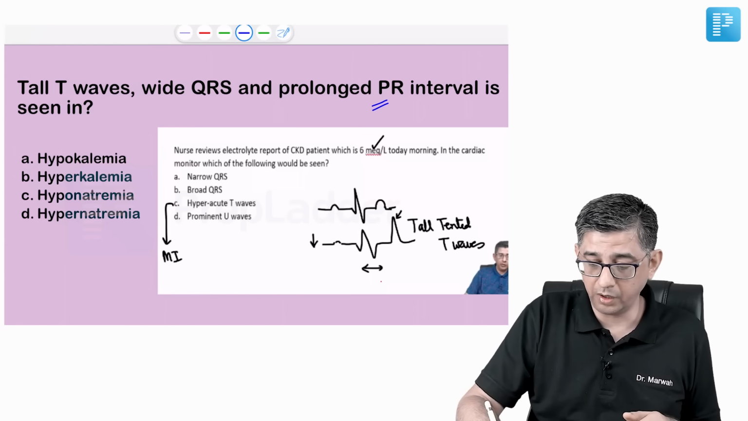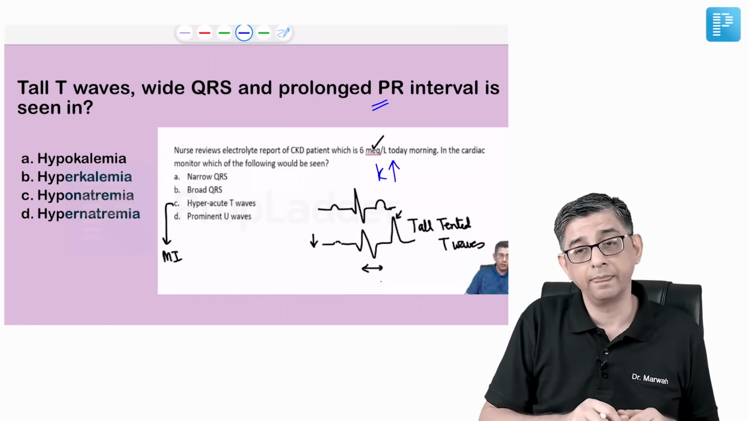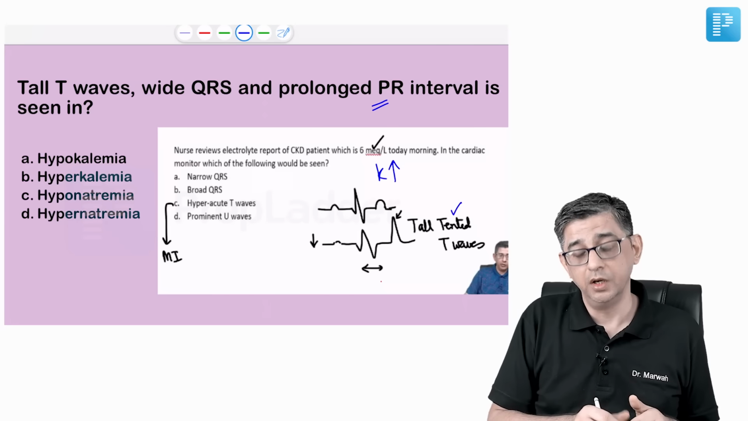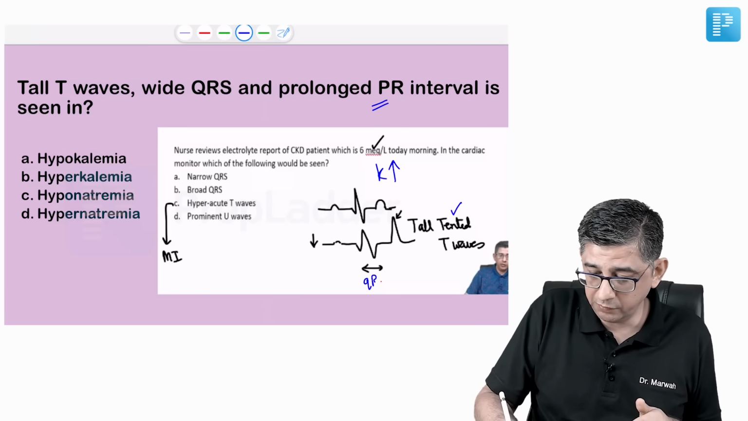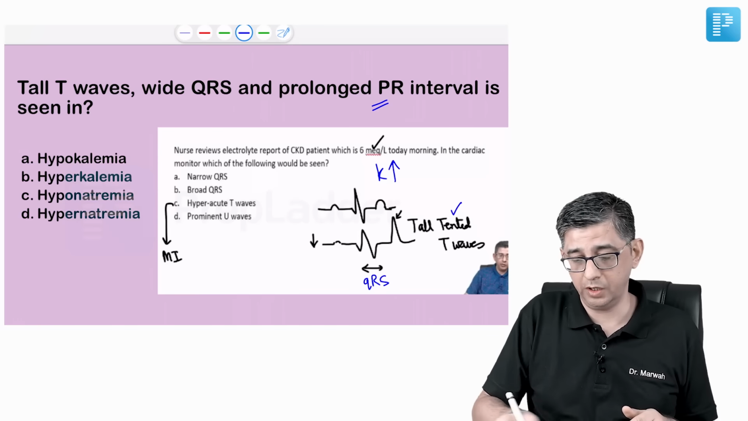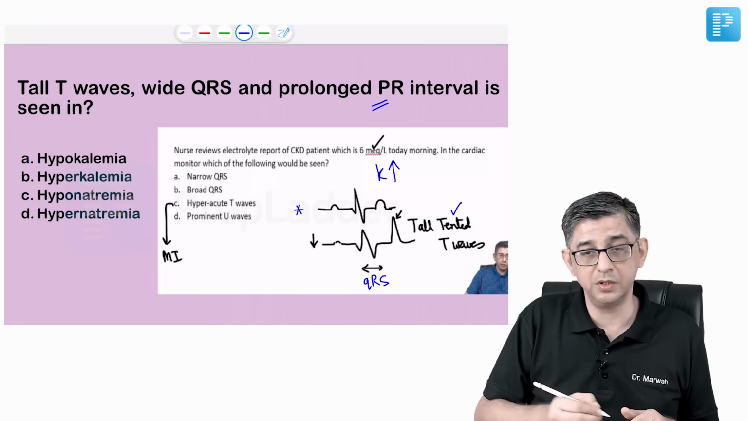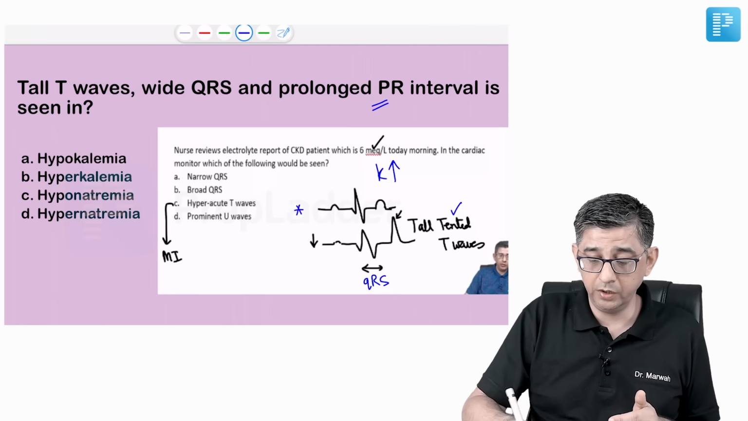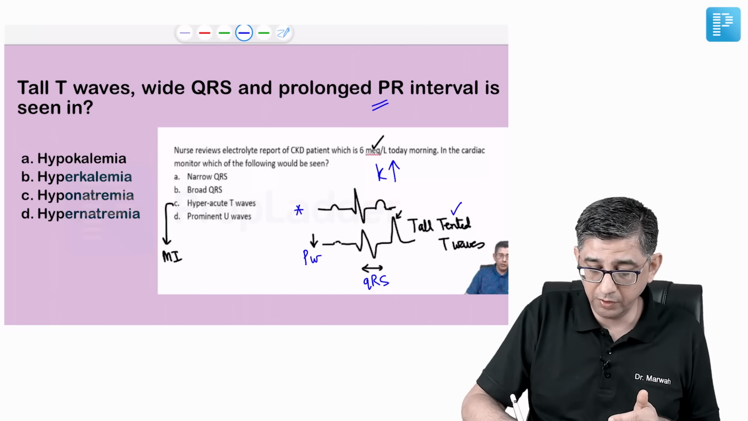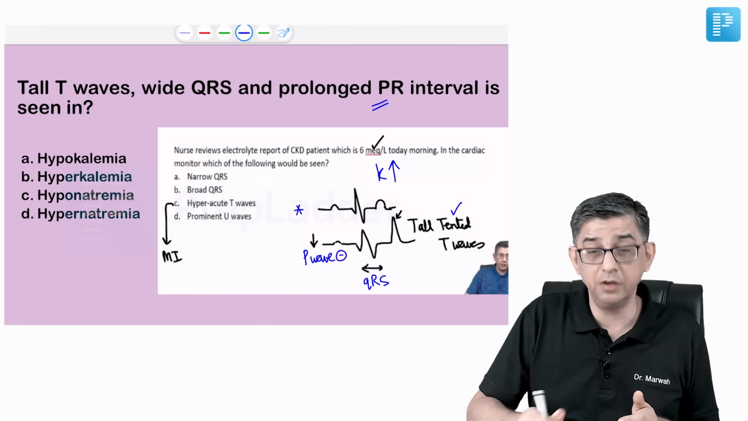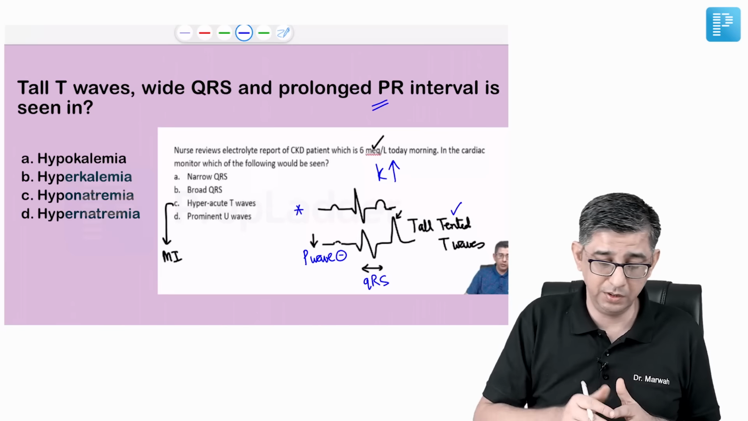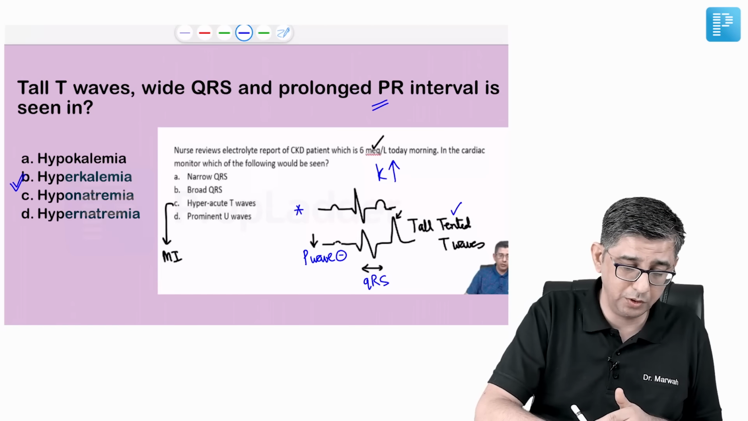Whenever there is a rise of potassium in the body, it causes first a development of tall tented T waves. The QRS complex of the patient will become broad. You can see the superior, I have drawn two ECGs, this is normal and this inferior one, the QRS complex is broader. And the vertical height of the P wave will gradually begin to reduce, the P wave will actually disappear. So the findings of hyperkalemia are anyway discussed. The answer to this question will be option number B.